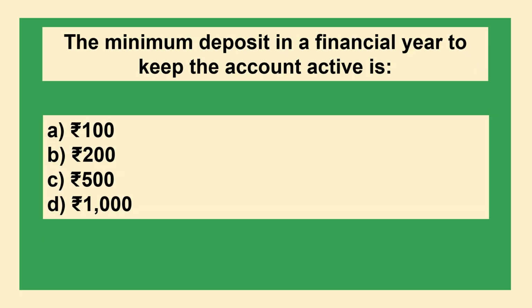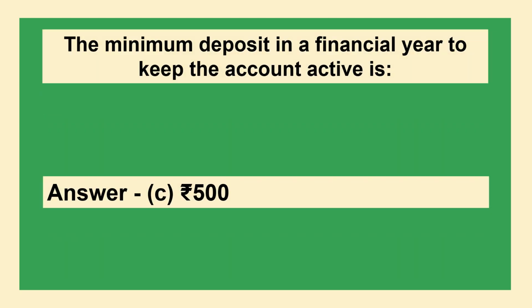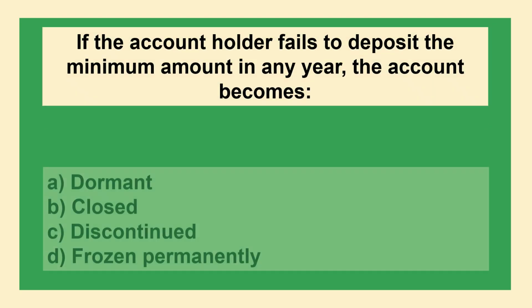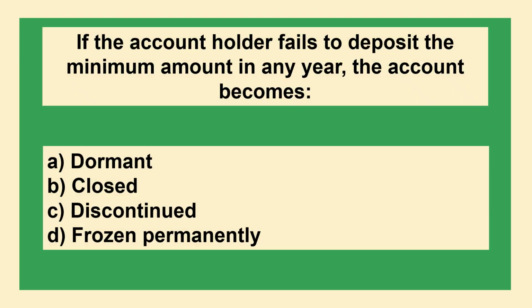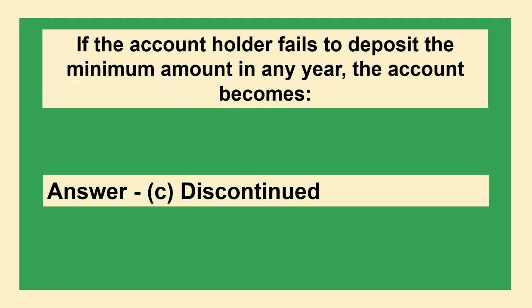The minimum deposit in a financial year to keep the account active is option A rupees 100, option B rupees 200, option C rupees 500, option D rupees 1000. The answer is option C rupees 500. If the account holder fails to deposit the minimum amount in any year, the account becomes option A dormant, option B closed, option C discontinued, option D frozen permanently. The answer is option C discontinued.